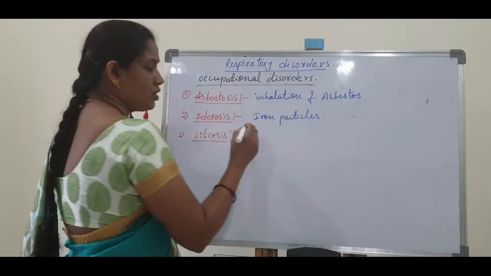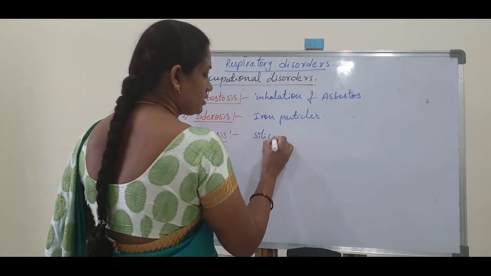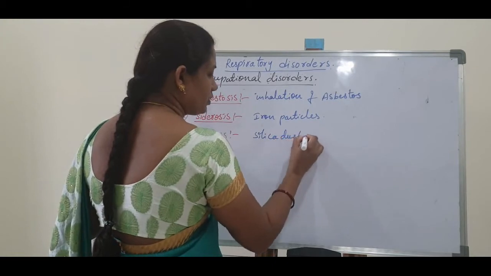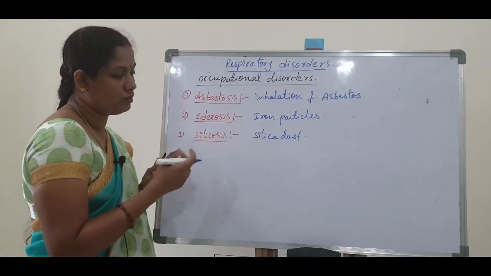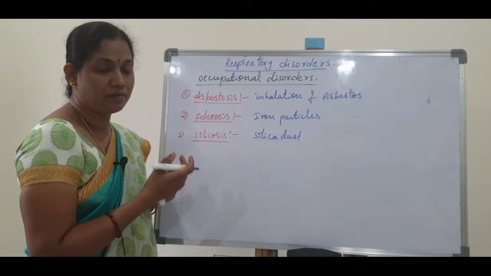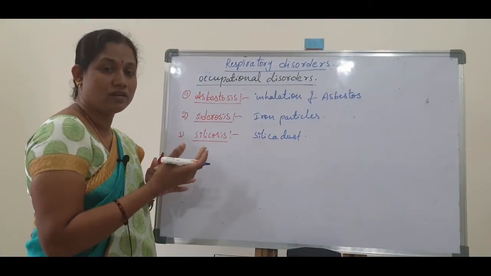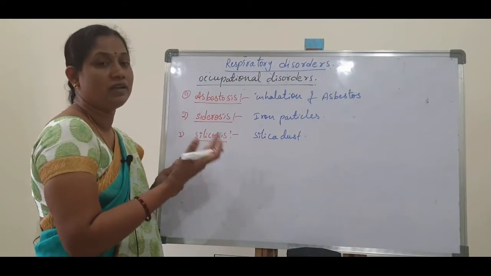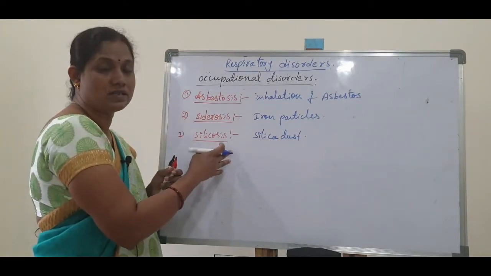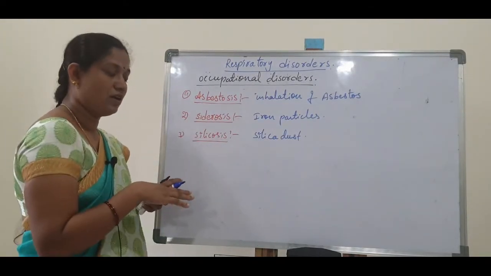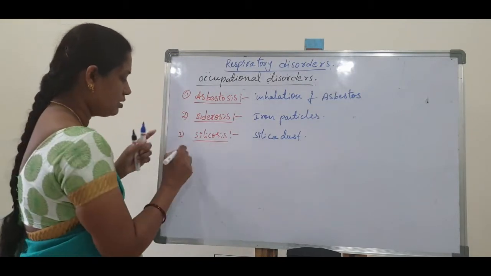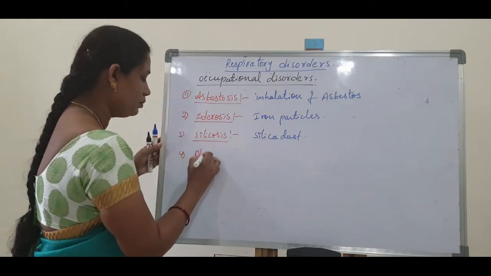The third one is silicosis. Silicosis means accumulation of silica dust, mainly in people who are working in mining and quarries. These people inhale the silica dust, and that silica dust is accumulated in our lungs.